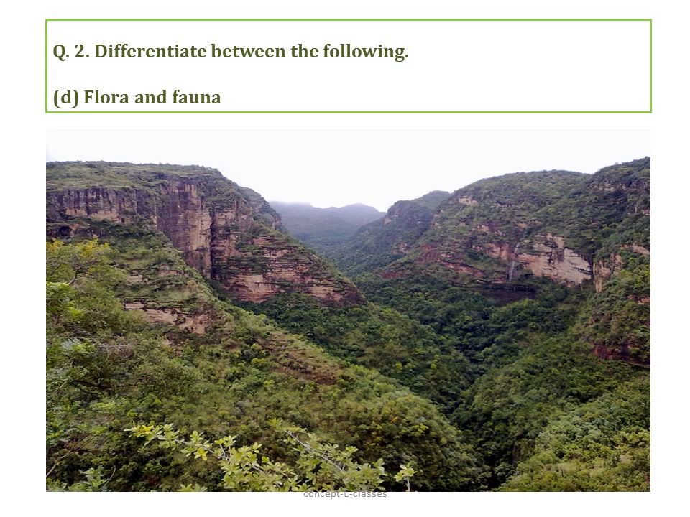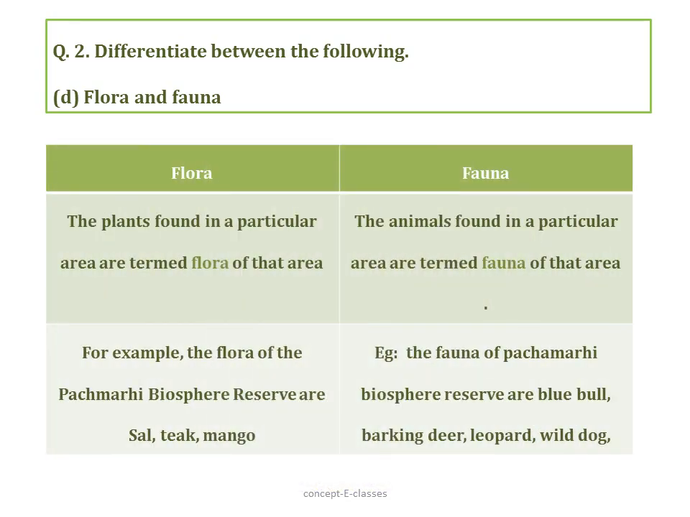Now let's see the difference between flora and fauna. The plants found in a particular area are termed as flora of that area, and the animals found in a particular area are termed as fauna of that area. For example, flora of the Pachamari Biosphere Reserve are sal, teak, wild mango trees, whereas the fauna of Pachamari Biosphere Reserve are bluebell, barking deer, leopard or wild dog.